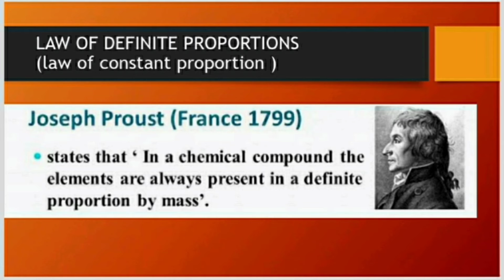Now we move on to the second law, that is law of definite proportion, also known as law of constant proportion. This is proposed by Joseph Proust, and it states that in a chemical compound, the elements are always present in a definite proportion by mass, or in definite ratio, or we can say it is in a constant ratio.